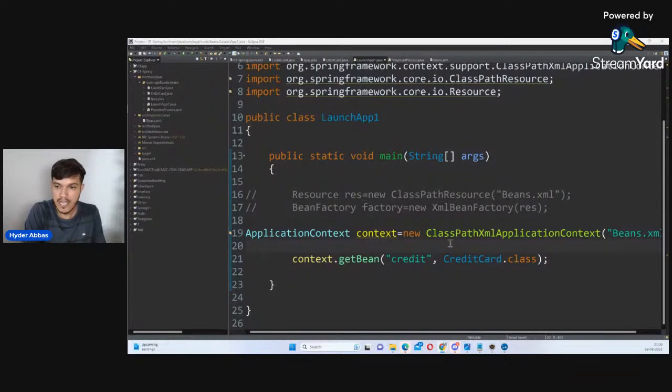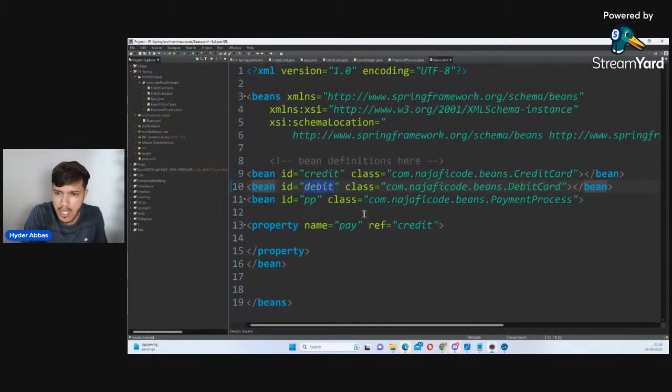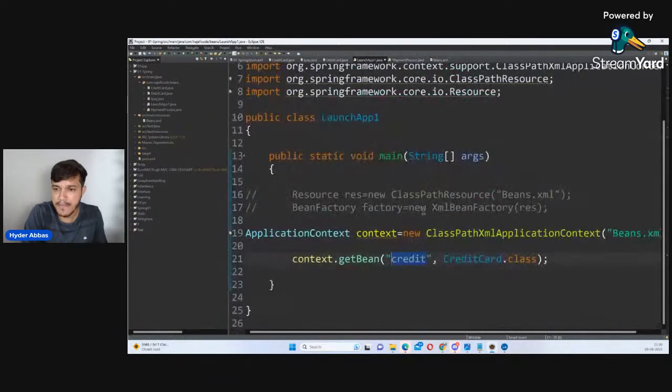Now here I have informed. I want a bean of what is the ID I have given there for payment, guys. PP, I guess. Yeah, I will say here PP. And what is the name of the class? Name of the class is payment process.